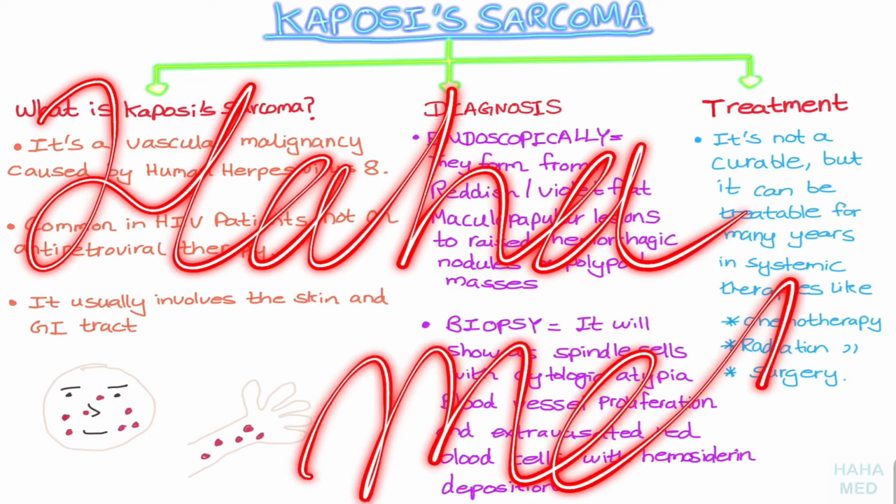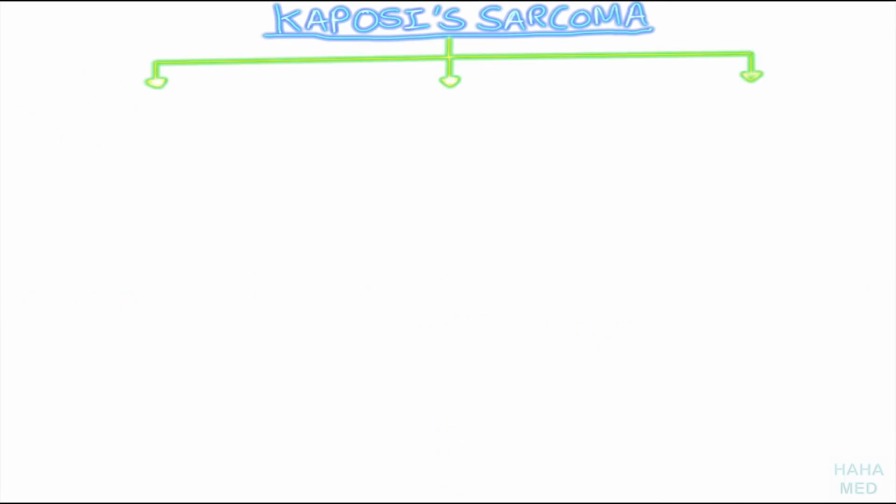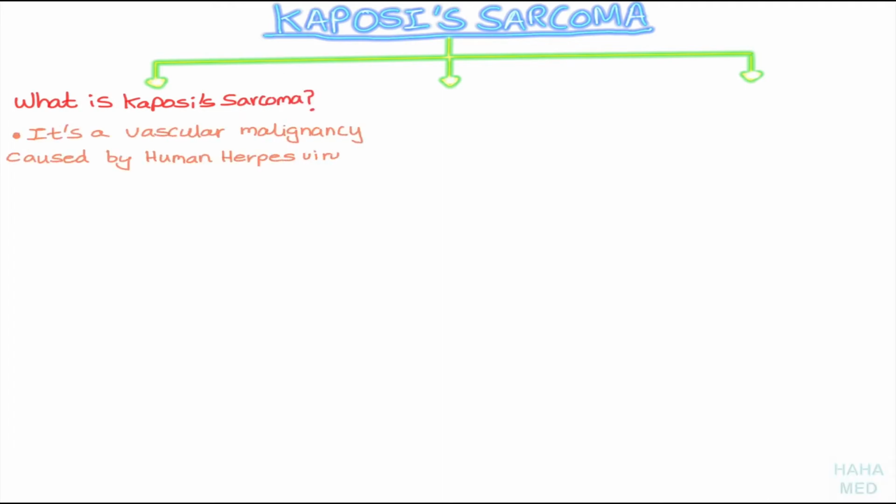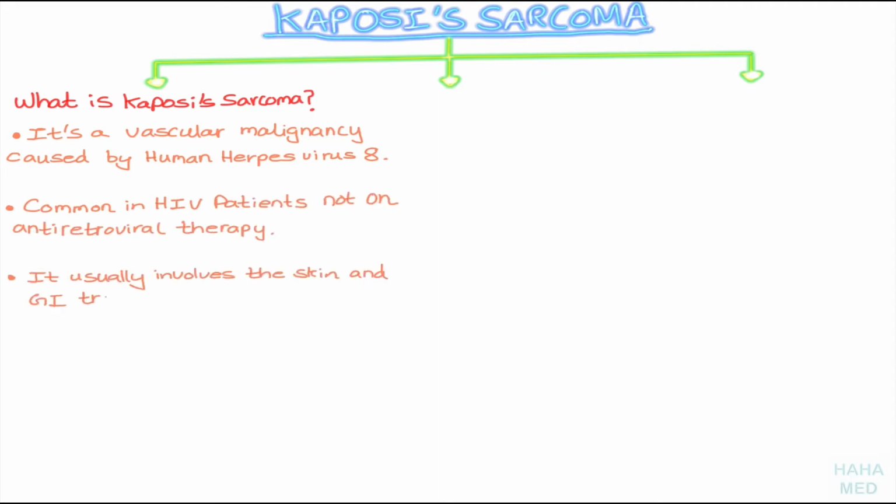Now let's get into the topic. Kaposi's sarcoma. What is Kaposi's sarcoma? It's actually a vascular malignancy caused by human herpes virus 8. It's common in HIV patients who are not on antiretroviral therapy. It usually involves the skin and the GIT tract.